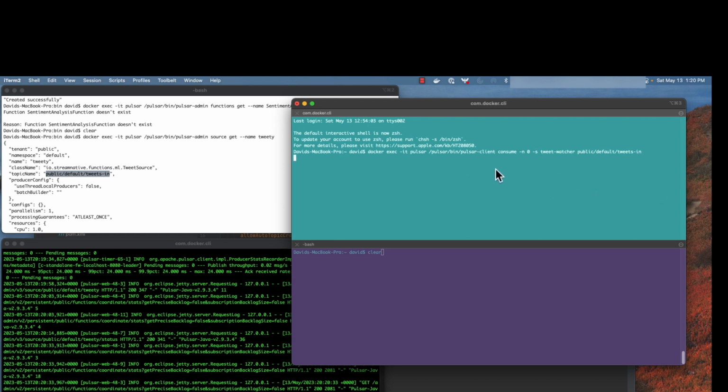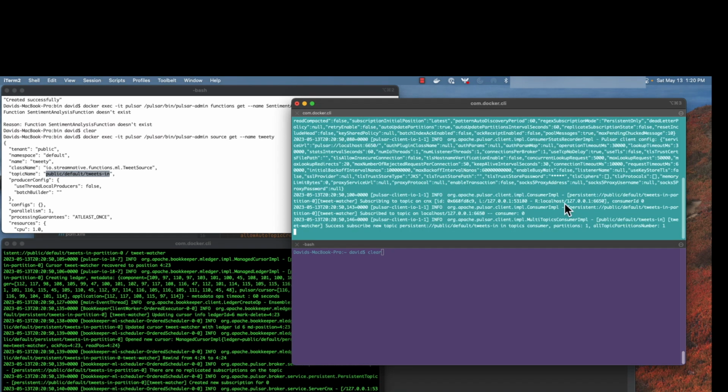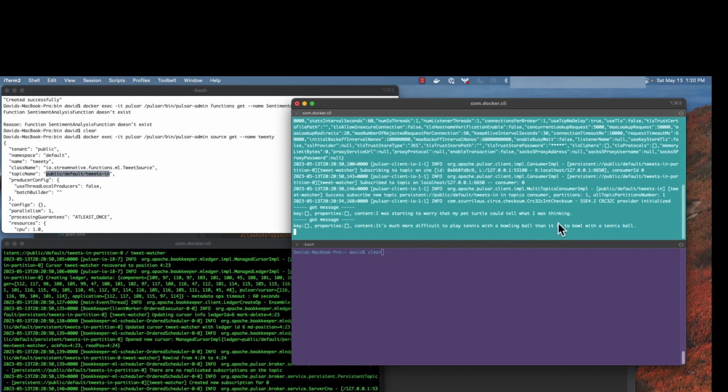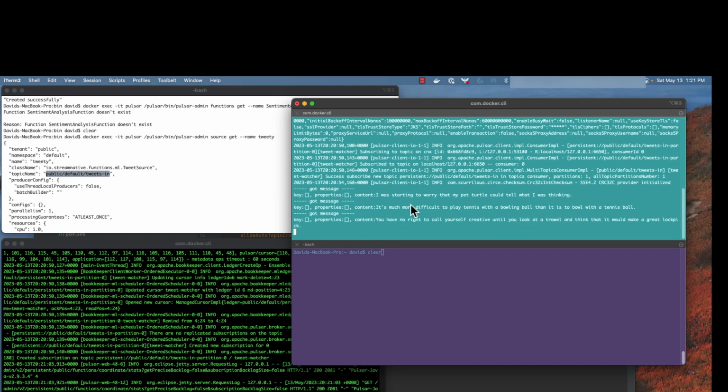And let's verify that the data is coming in. We're going to see some startup information here about the kind of connection, but then shortly we'll start seeing the tweets coming in one by one. Data coming from that raw text file one at a time. So the source is working.